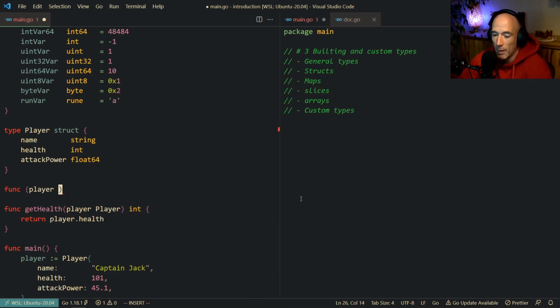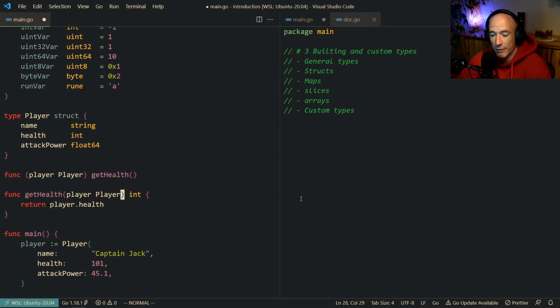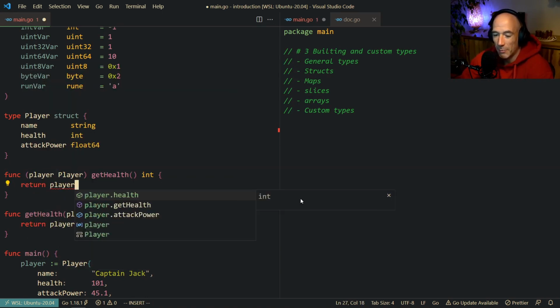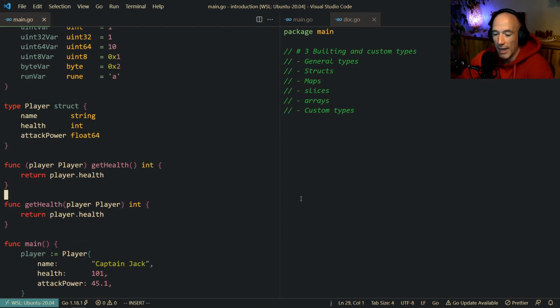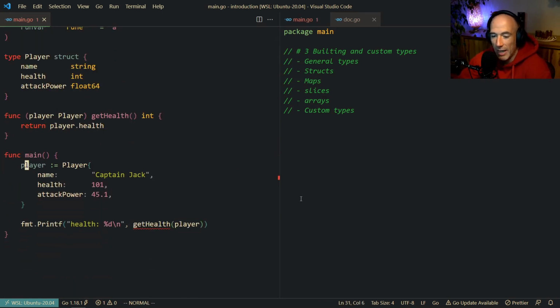Let's make it simple. Func player, which is going to be a player, right? And then we're going to specify the name of the function, get health. We don't need to specify the player here anymore in the arguments. Why? Because we already have access to the player here. We're going to say integer, and then we can actually access the player here. We're going to say player health, boom. And then we can basically delete this function, right? And here we have our player.